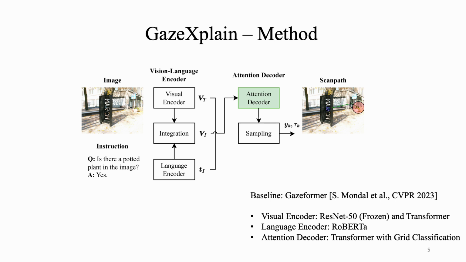GazeXplain also introduces the first model to predict scanpaths and generate natural language explanations simultaneously. The core challenge lies in translating brief fixations with limited context into clear descriptions due to the subjective nature of visual perception and lack of explicit semantic meaning. To tackle this, GazeXplain introduces a threefold solution.